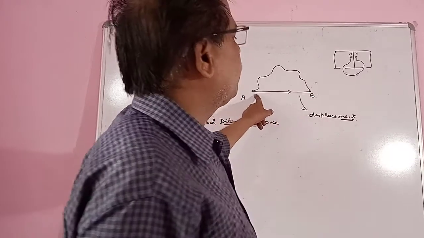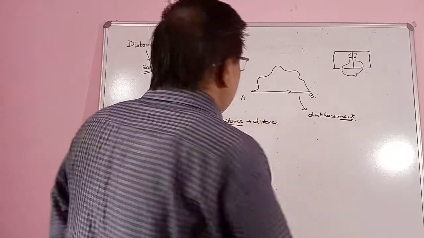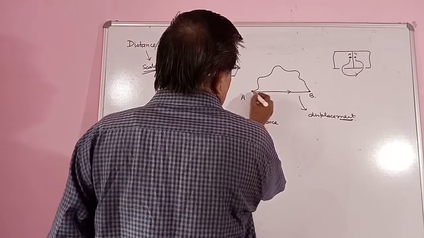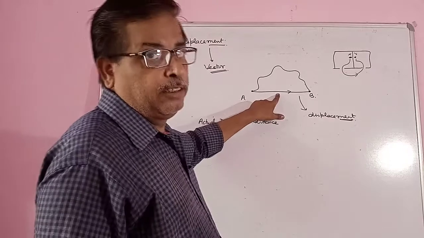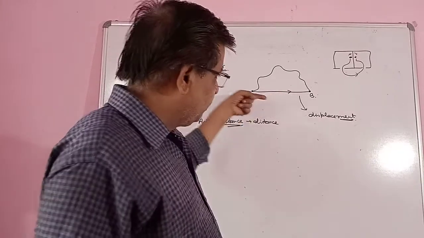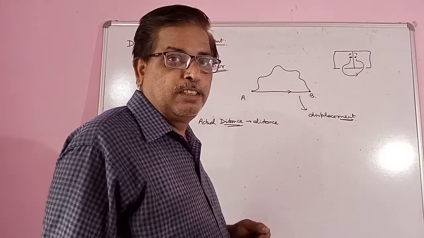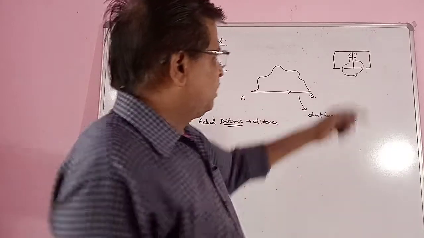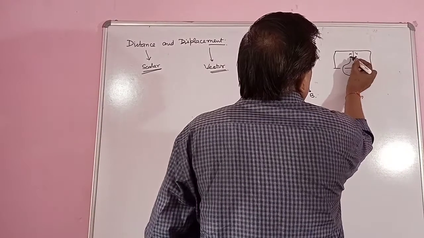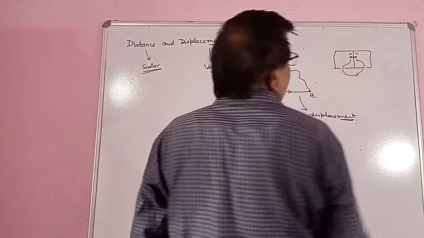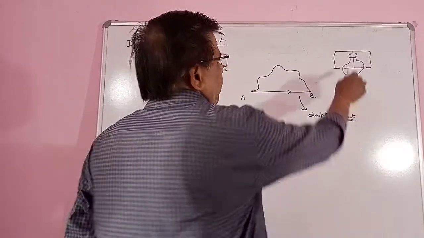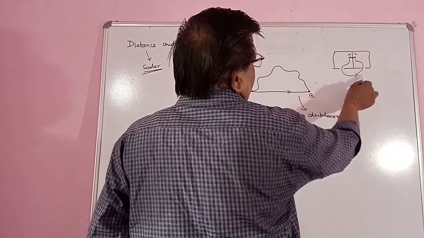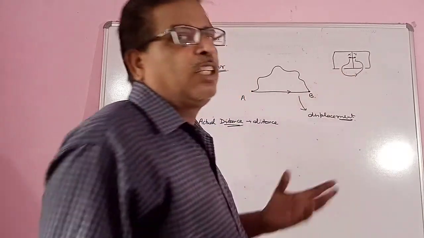So when we are talking about displacement, that means this is directed. This is the smallest path. So this is in the particular direction. This is direction in this way. But when we are talking about distance, there is no direction. First you move like this, then this, then this, then this. So there is no direction.